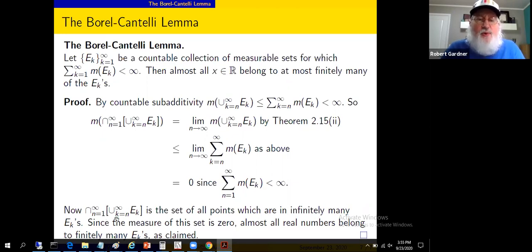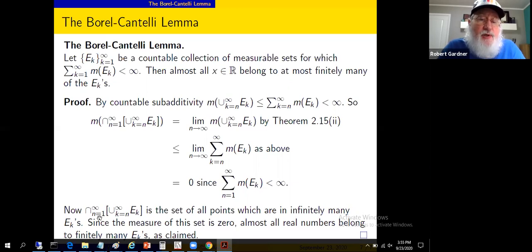What we're doing is unioning from n to infinity E sub k, and then intersecting that collection of sets from n equals 1 to infinity. Think what happens when n equals 1. You're just getting the union of all these sets.